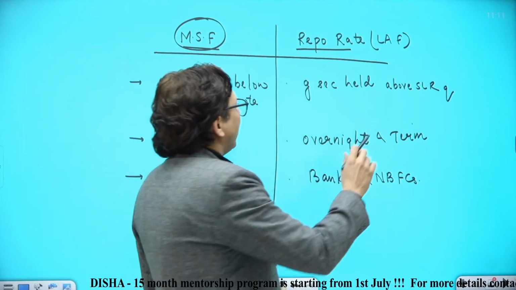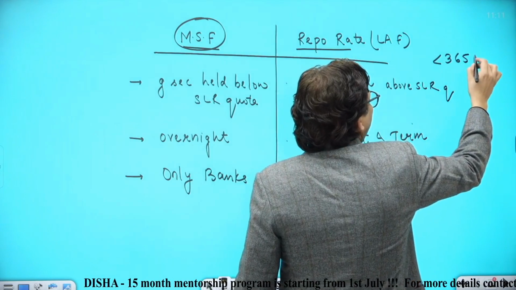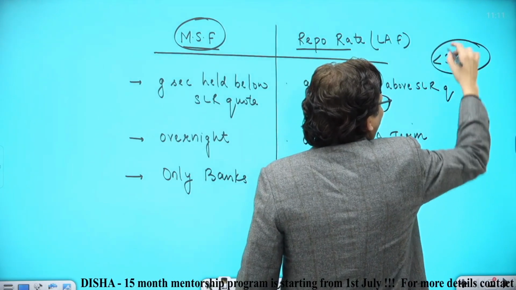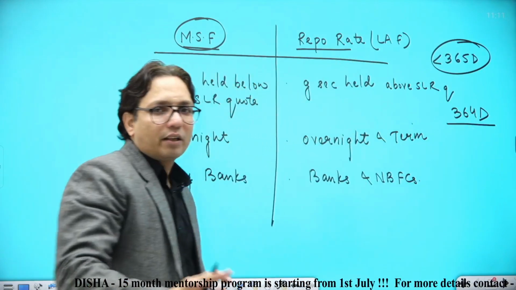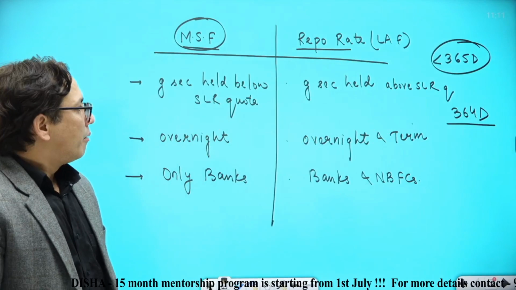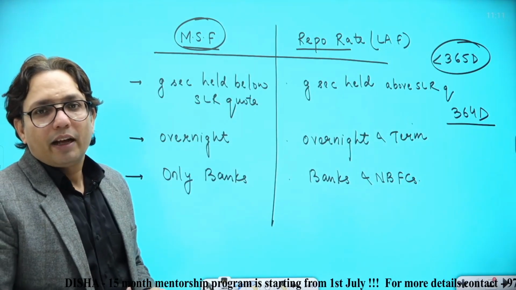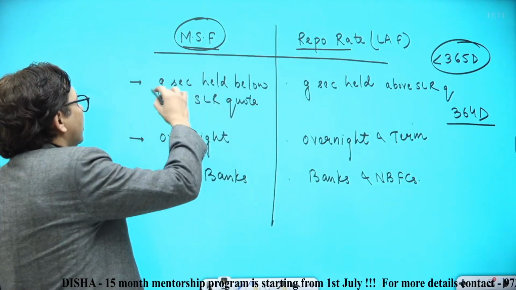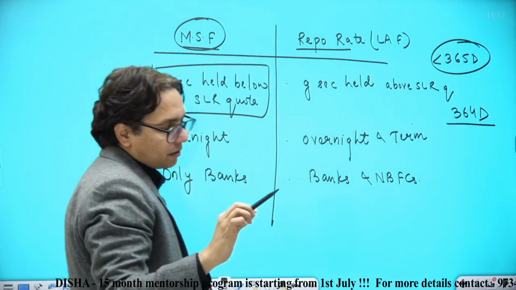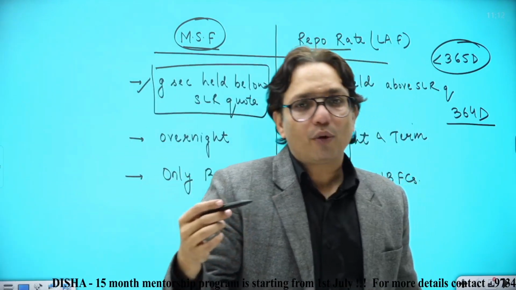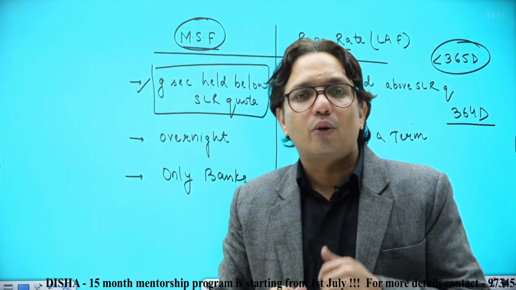The borrowing will be up to 364 days at the max, that is, for less than 1 year, short-term borrowing. And if it is MSF, the bank will be able to borrow from RBI using those government securities which are held below SLR quota.